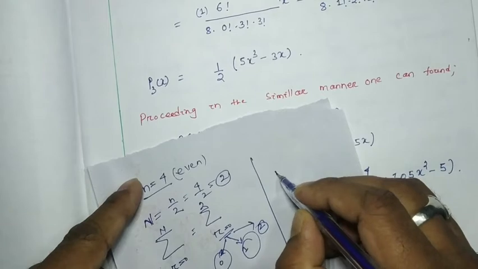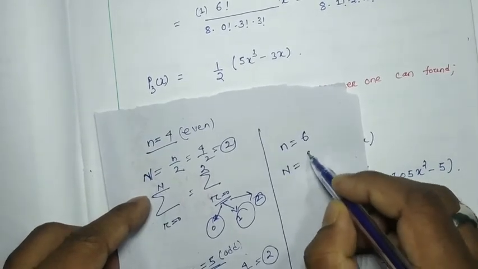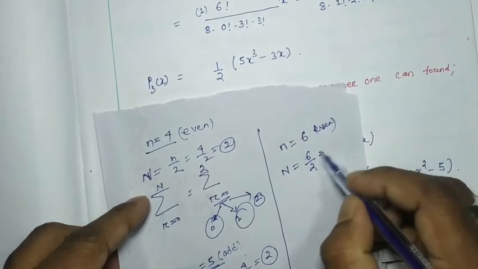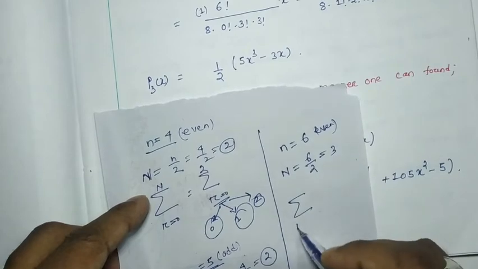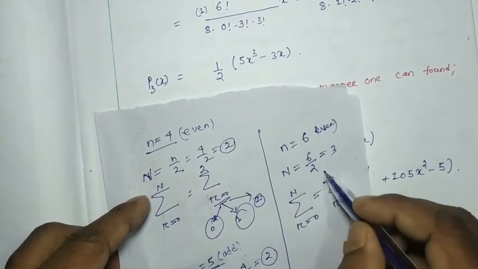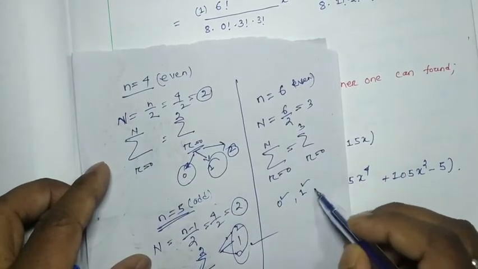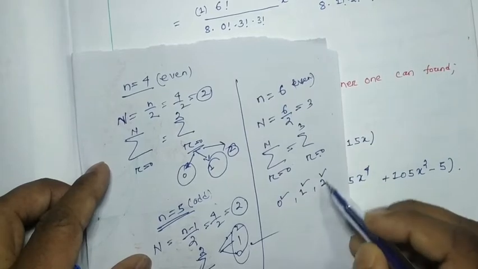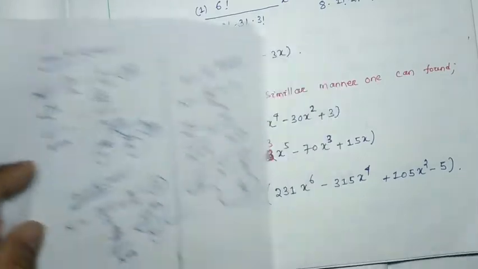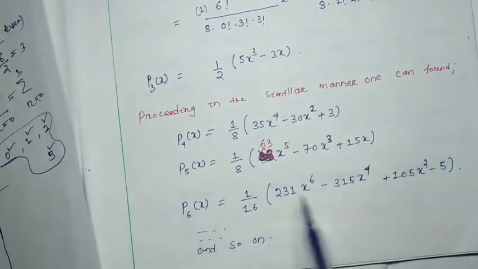Because small n is 6, the capital N will be 6 by 2 because it is even, which is 3. So the summation will be r equal to 0 to 3. For 0, one term, for 1, another term, for 2, another term, for 3, another term. So 4 terms for n equal to 6.